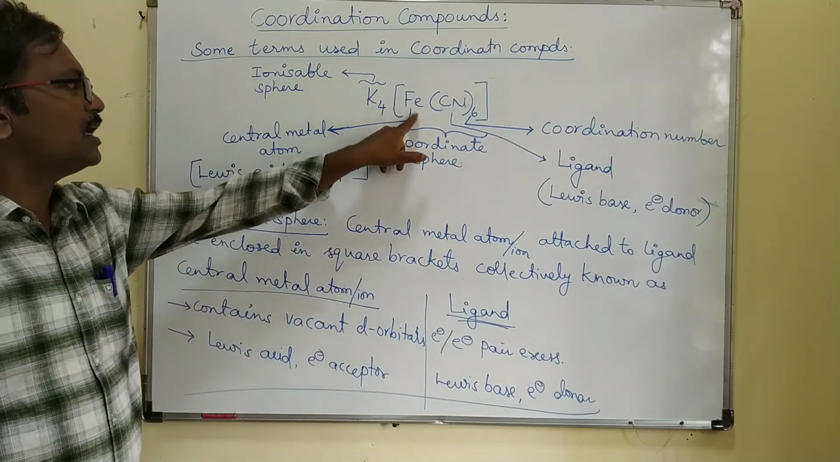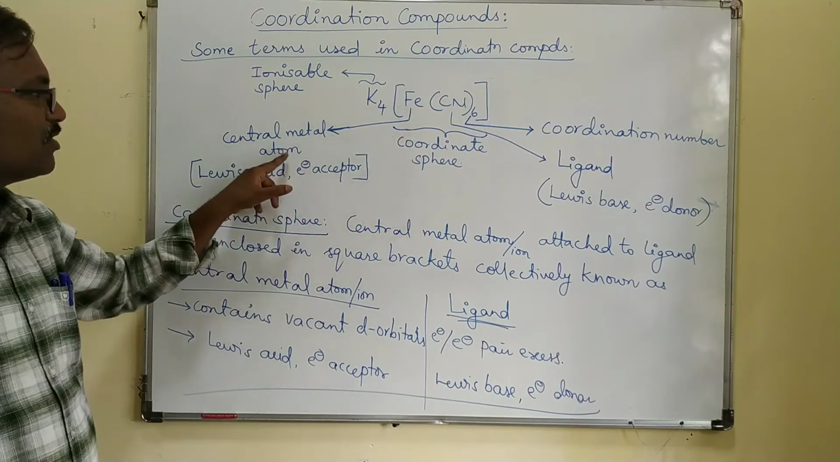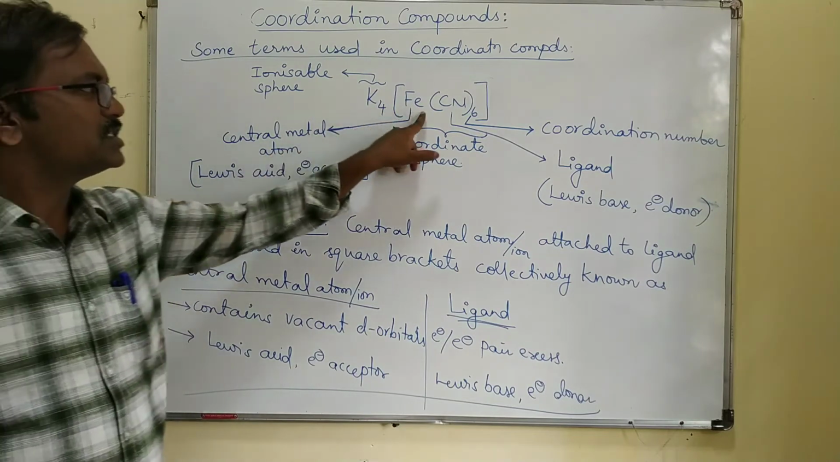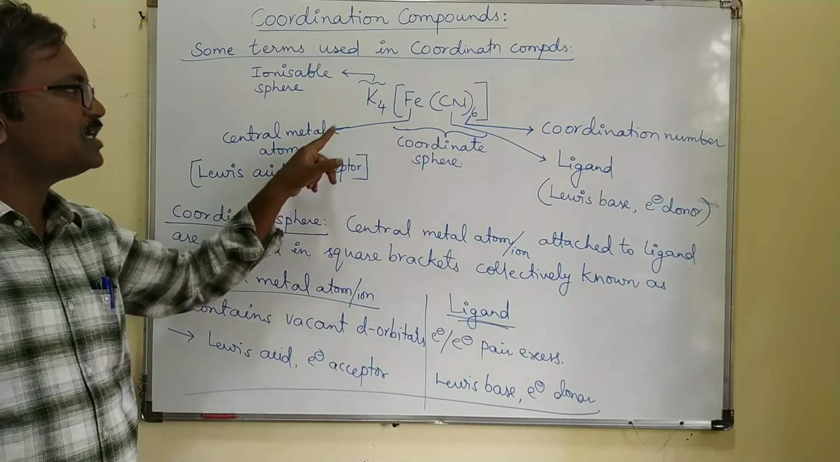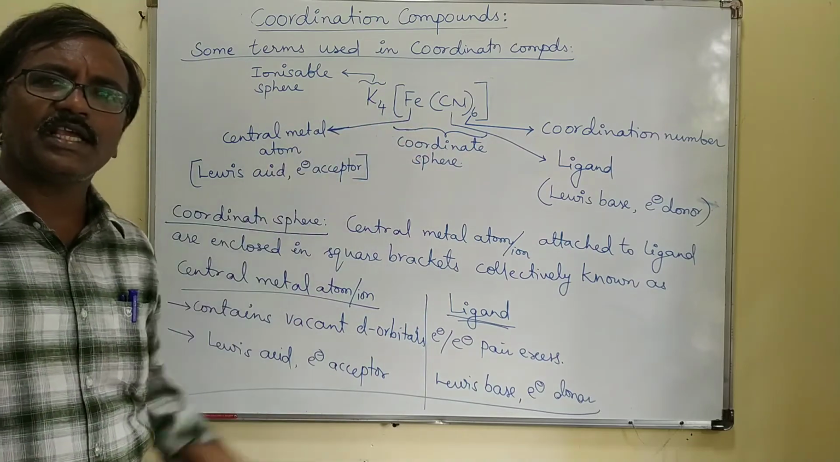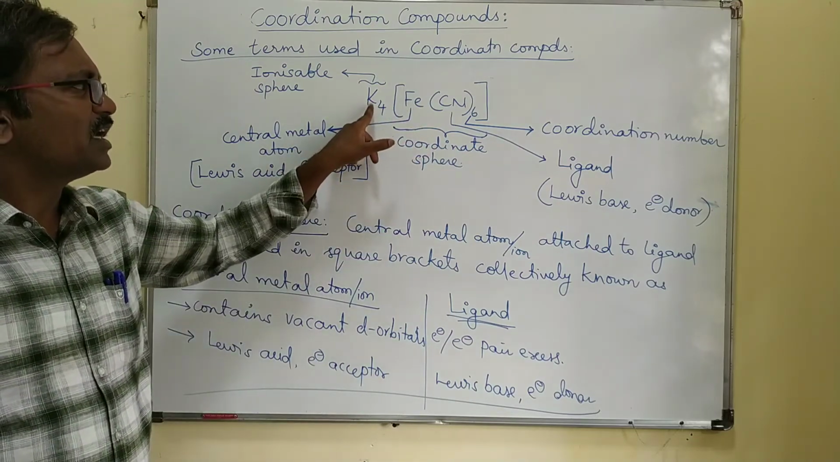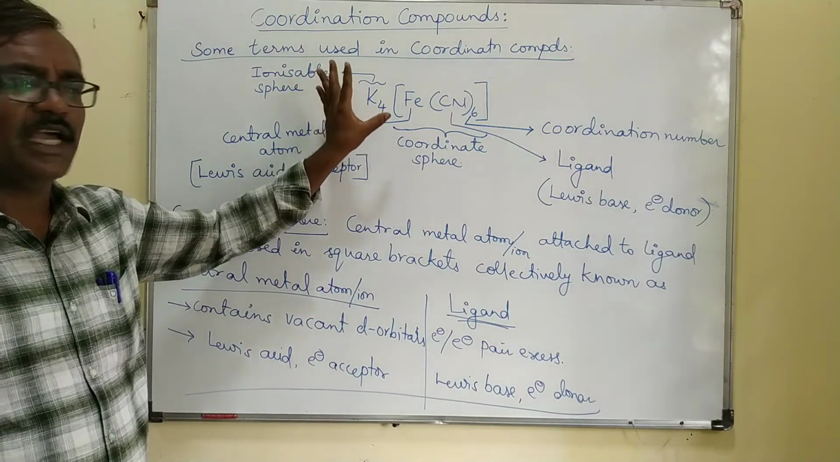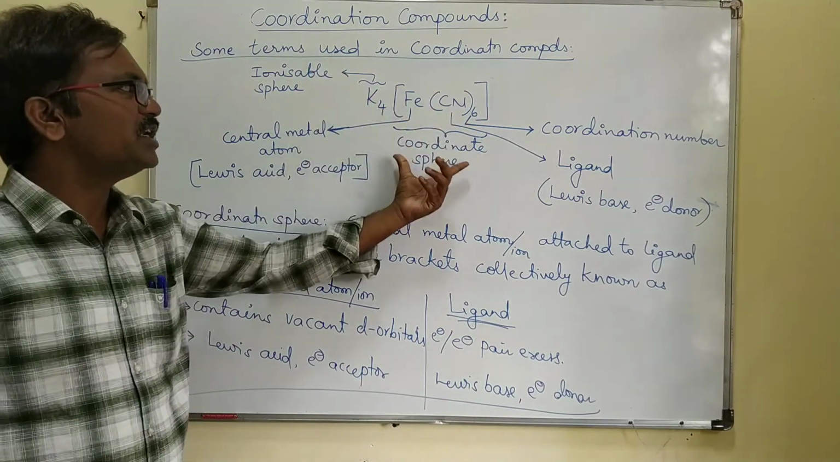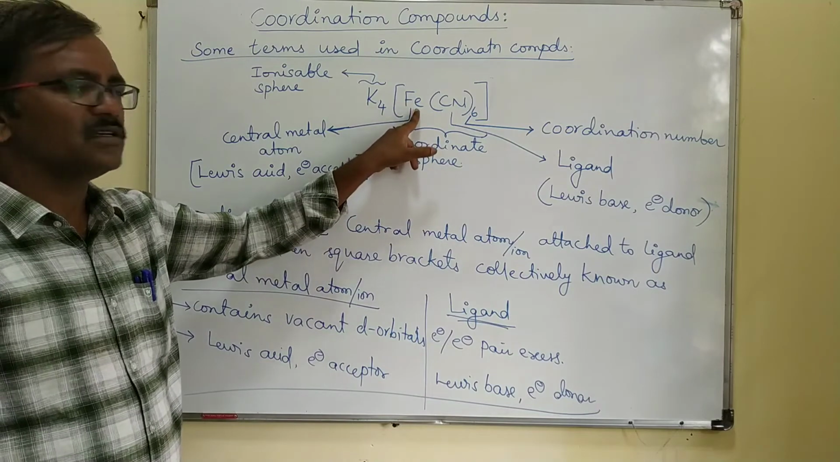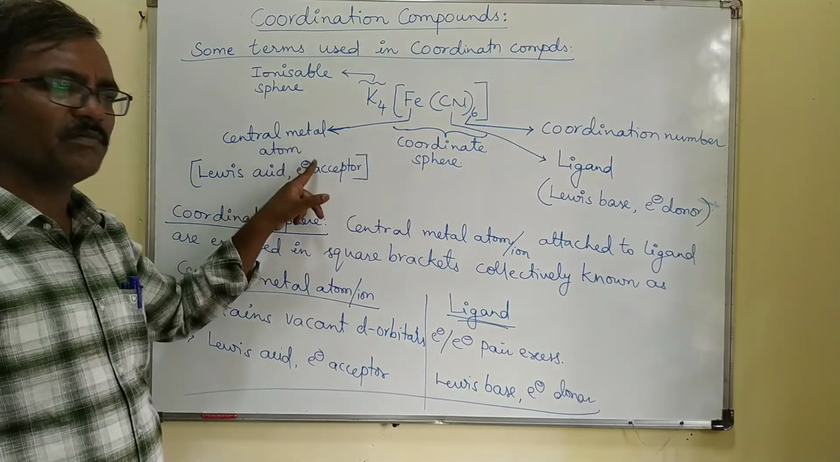What is the central metal atom? The Fe, iron, generally you call it as central metal atom. I am taking one example, you can take any example, right? K4 is present in the ionizable sphere. This one is the coordination sphere. So this one, you can call it as central metal atom.